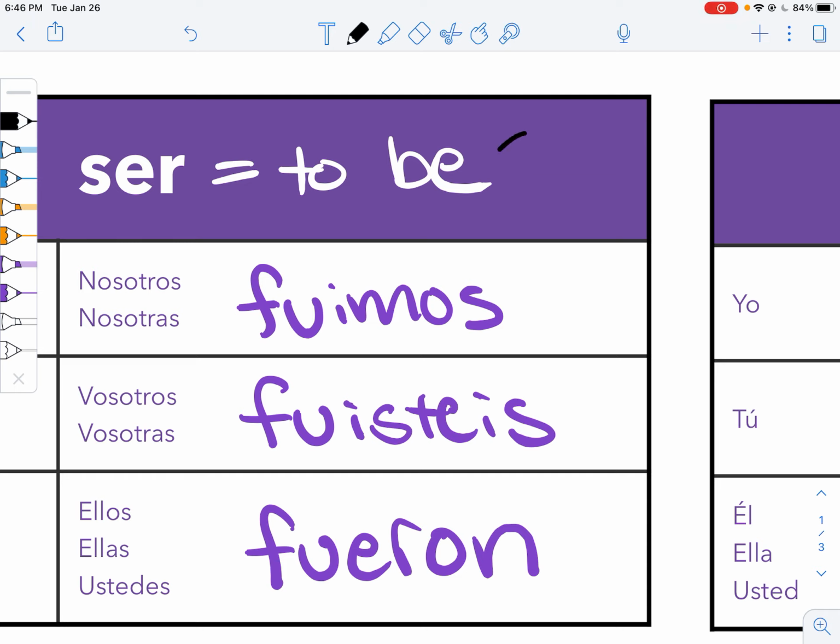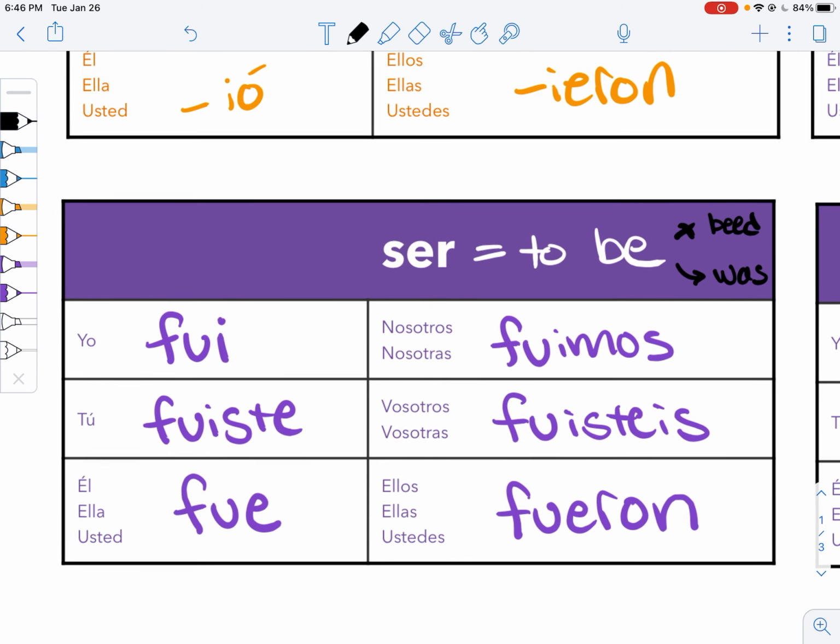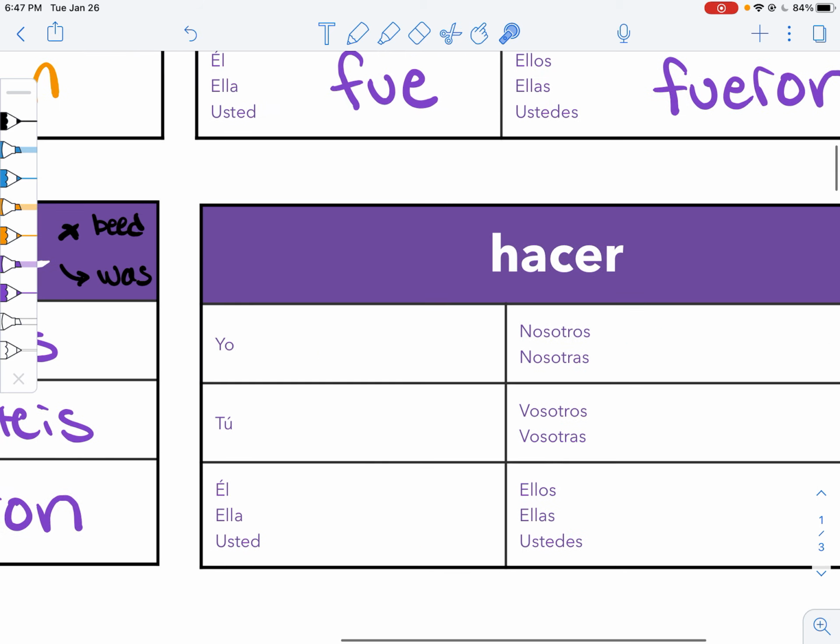Like, we don't say, I beed. That's weird. Instead, we just say was. So, beed is wrong. Don't say that. Instead, we say was or were. Same thing happens with ser. Okay, so you take your ir conjugations, fui, fuiste, fue, fuimos, fuisteis, fueron. You take those ones from ir and then you just leave them.